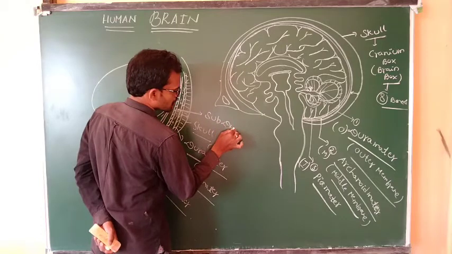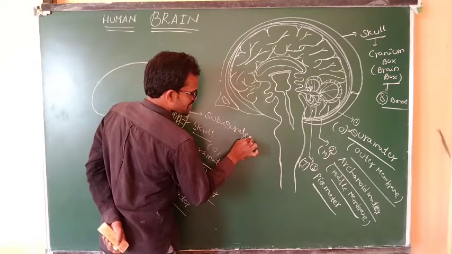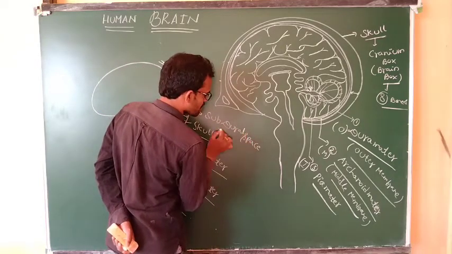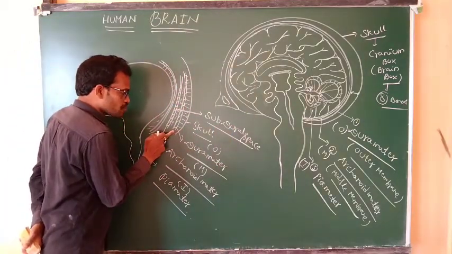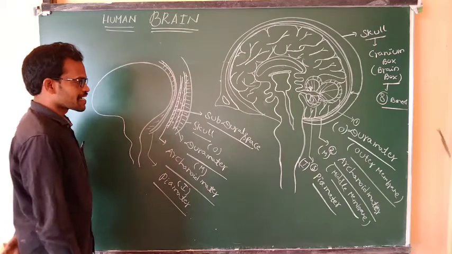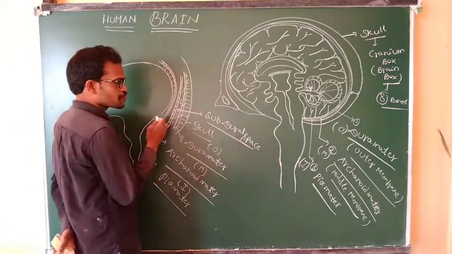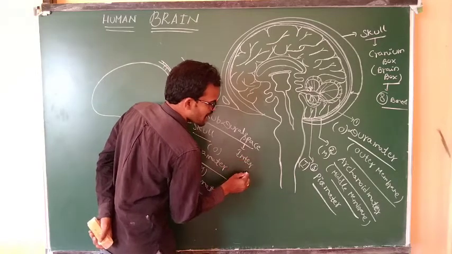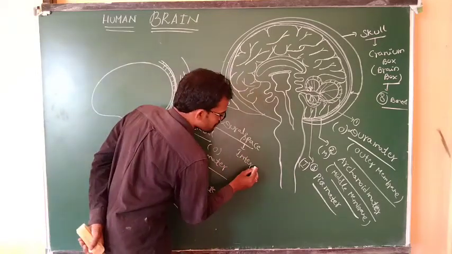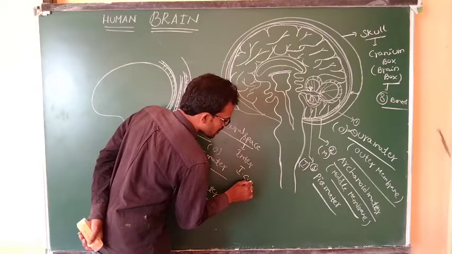What is this fluid? This subdural space is filled with interstitial fluid or intercellular fluid.